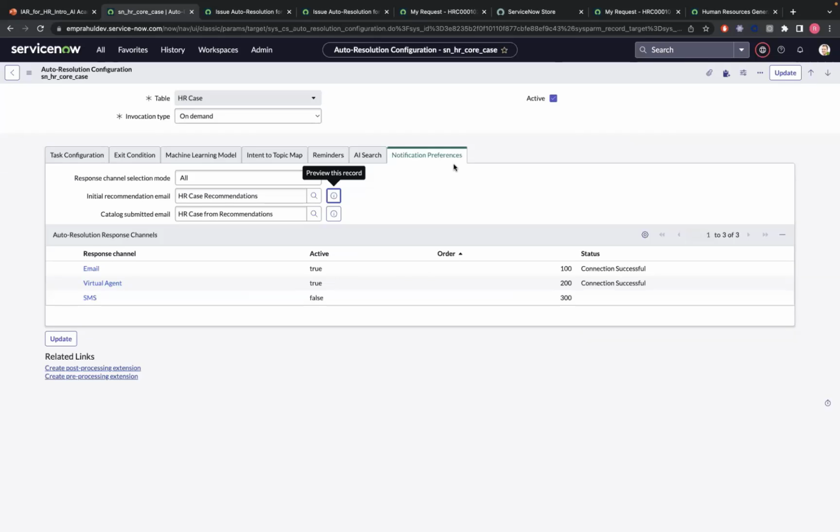So with that, Rahul, a follow-on question on the notifications, because this is often a burning question when our customers implement: how do we adjust the number of recommendations shown in the notification? And it may even go as far as, how do we determine which search results show in that notification?